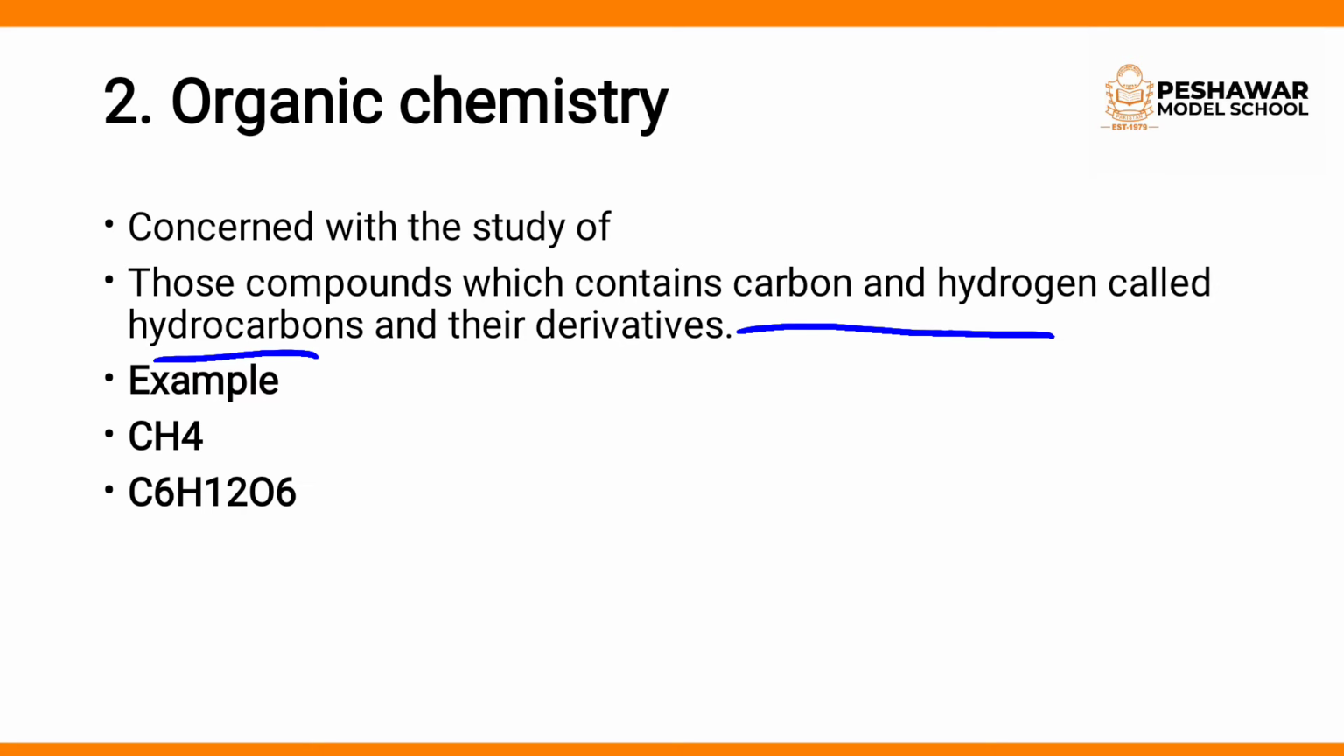For example, you can see CH4, methane. It is made up of carbon and hydrogen. The next one, glucose, C6H12O6. It is also made up of carbon and hydrogen. So it can be studied in organic chemistry. And all those compounds which do not contain hydrogen and carbon are not studied in organic chemistry. Clear?